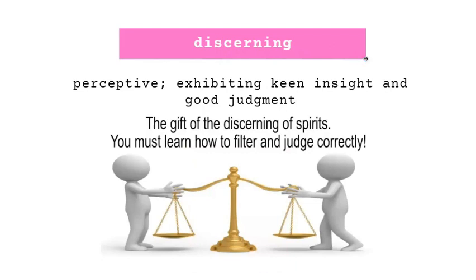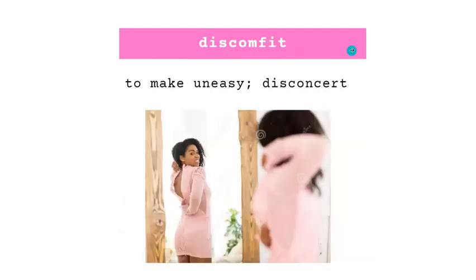Next is discerning, which means a perspective or exhibiting keen insight and a good judgment. So you can remember it with the help of this image. Otherwise, आप cern word से इसको याद रख सकते हो. एक word होता है concern, which means चिंता, and discern मतलब चिंता मुक्त. So if you are free from chinta, so you are able to make a good judgment because your mind is now able to cover all the insight, and as a result of which you can make a good judgment. So with that you can remember this word. Moving to the next word.